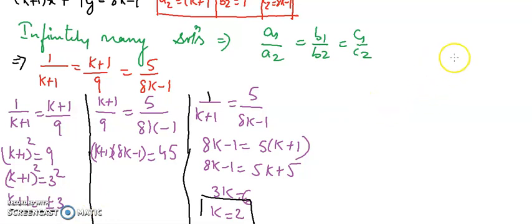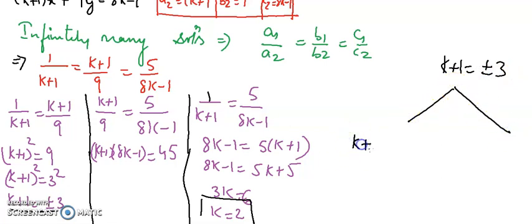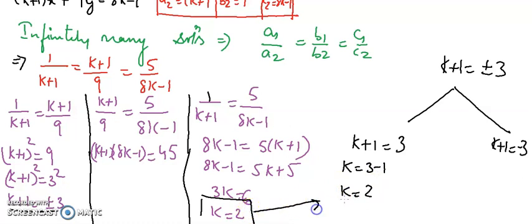Let's recheck it. If k plus 1 equals to plus minus 3, there will be two cases. या तो k plus 1 equals to 3 इक्वल होगा, या फिर k plus 1 equals to minus 3 इक्वल होगा. ये तो आपको पता है ना. Whenever we have a square and we are going to cancel it, we have to put the sign positive as well as negative. So here we have k equals to 3 minus 1, k equals to 2. Same answer I am getting like this. And k plus 1 equals to minus 3, k equals to minus 4.